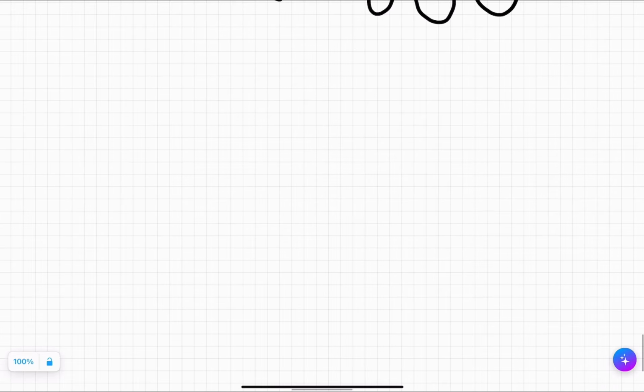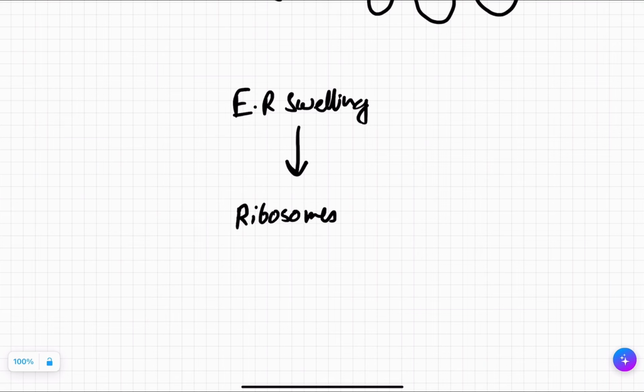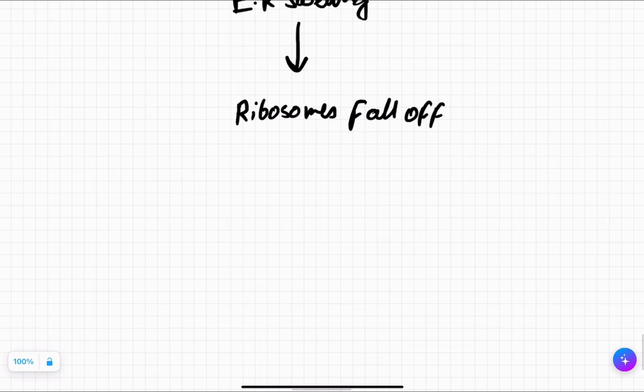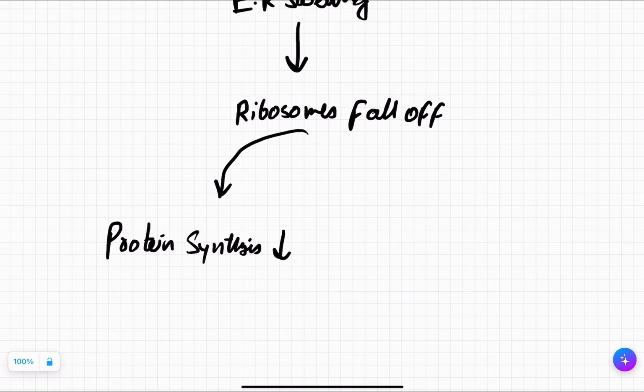What will happen? ER swelling. What is the result of ER swelling? Ribosomes fall off. Now, what is the function of ribosome? Synthesis of protein. Now the ribosome has separated from the endoplasmic reticulum. Two things will happen. First of all, protein synthesis will be decreased. And what is the second thing that will happen?